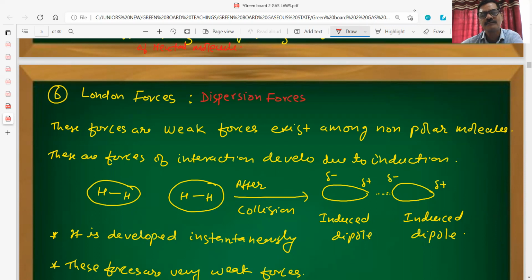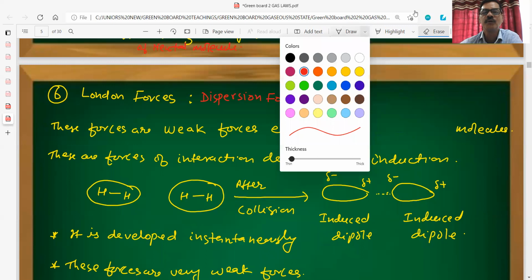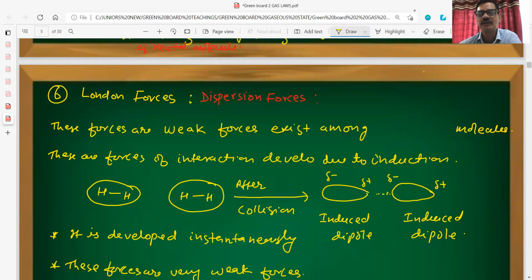Here we can see these forces are weak forces that exist among non-polar molecules. They will always exist among the non-polar molecules.